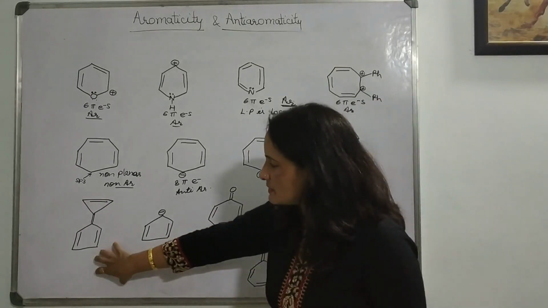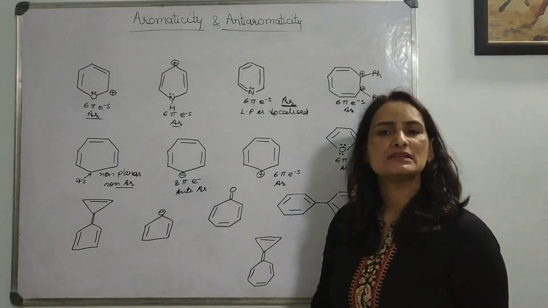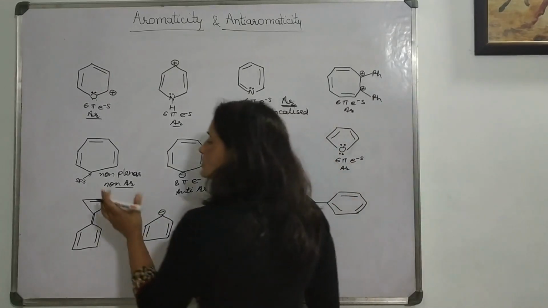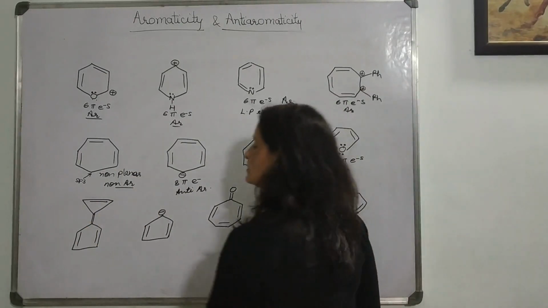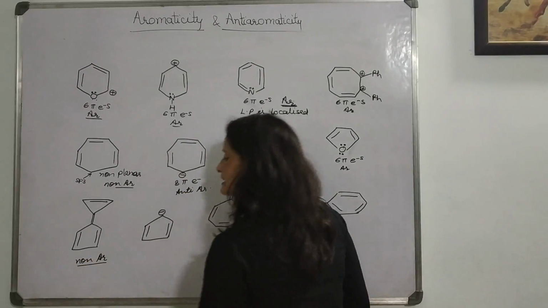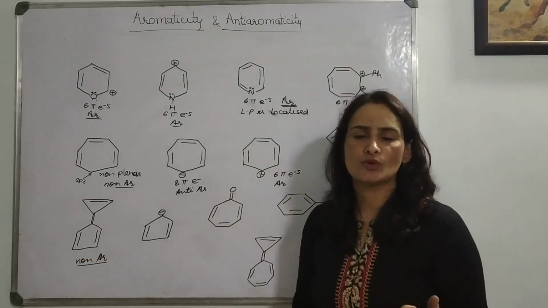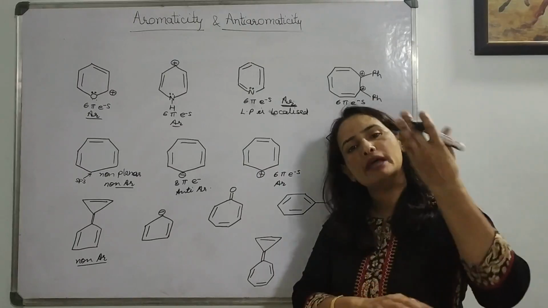Now some examples of this kind. In the presented form, this molecule is non-planar, or non-aromatic. Now let's check whether it has a chance to go into a more stable situation, from non-aromatic to aromatic.